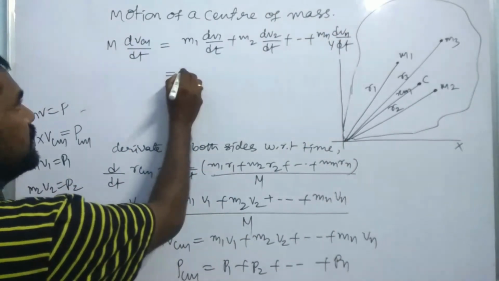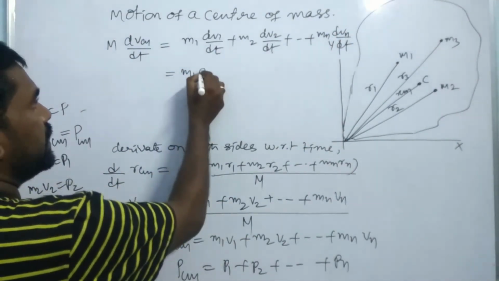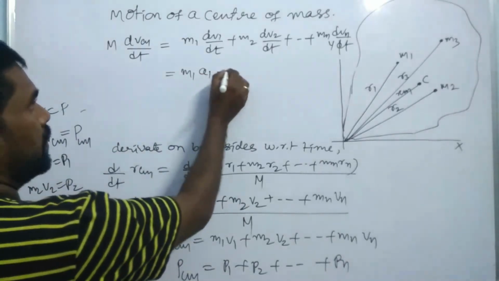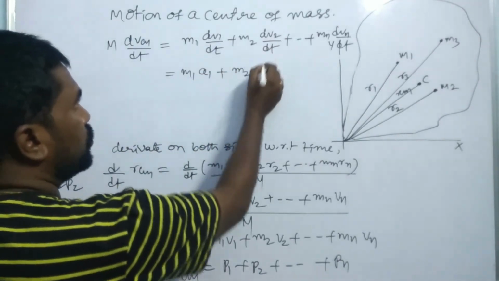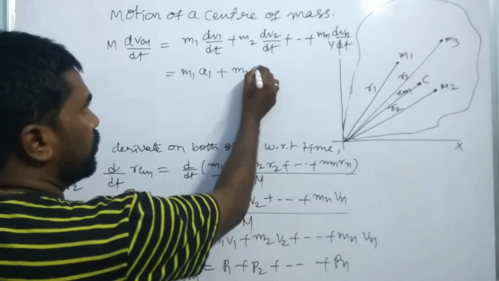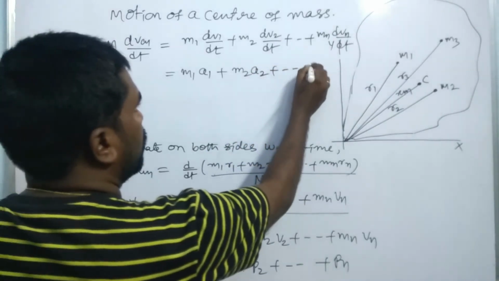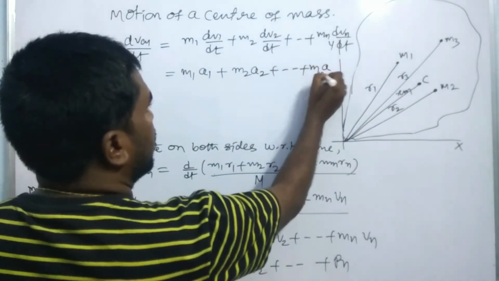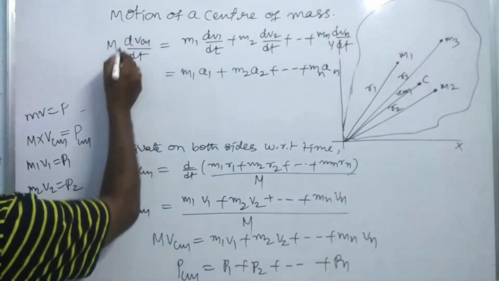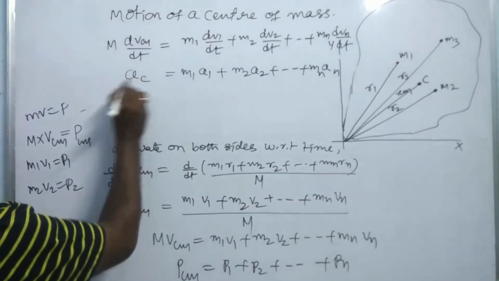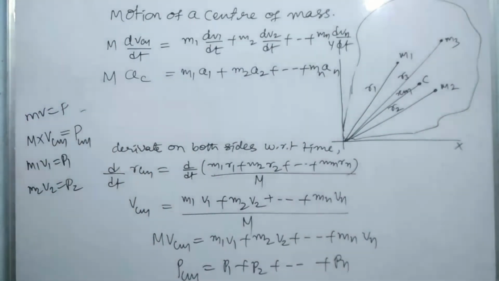Here dV1 by dt is a1, dV2 by dt is a2, and so on, and dVcm by dt is equal to acm, so that it is M acm.